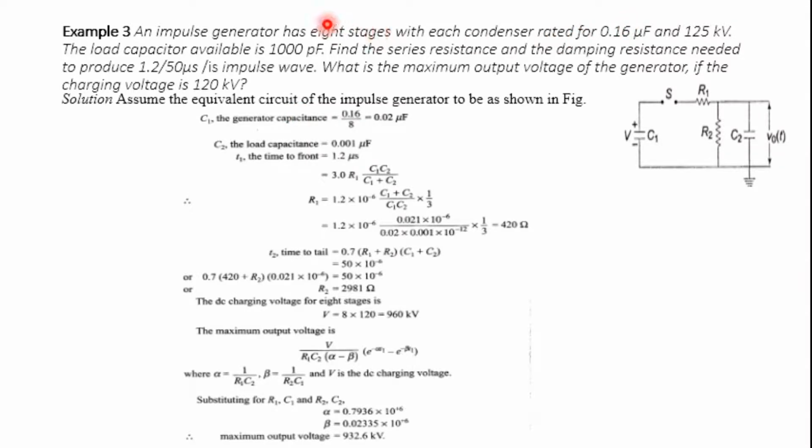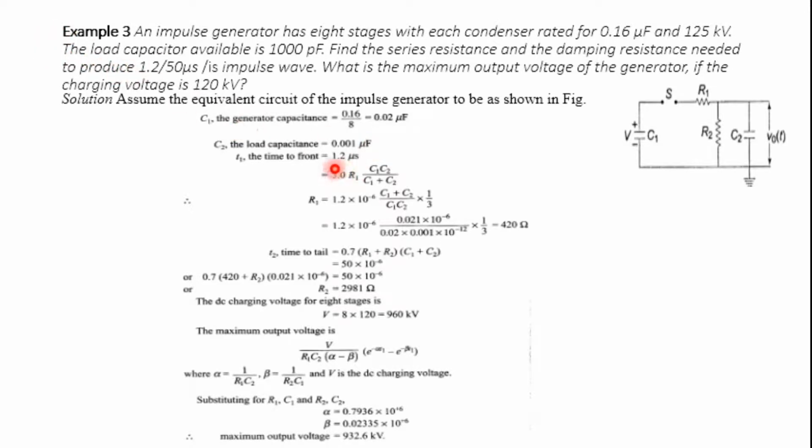It has 8 stages, so the total capacitance is 0.16 divided by n, the number of stages. It is not directly C1, it is a total capacitance. So 0.16 divided by 8, you will get 0.02 microfarad for each capacitor. And the load capacitance is 1000 picofarad, which we can write as 0.001 microfarad.